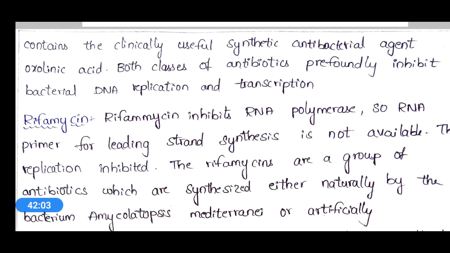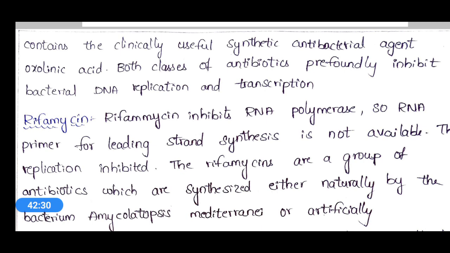So the RNA primer for leading strand synthesis is not available, and replication is inhibited. It acts on the RNA polymerase, and the RNA primer for leading strand synthesis is not available.